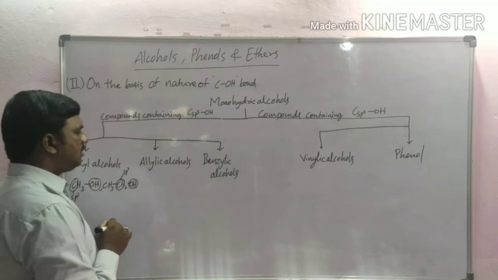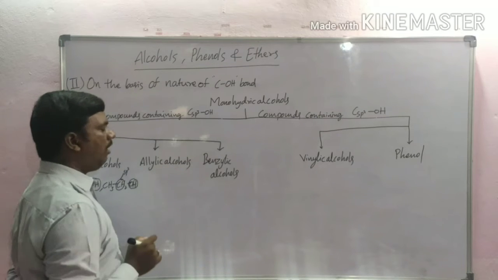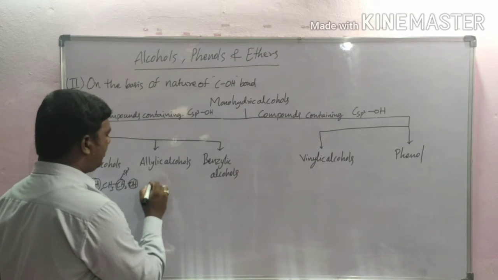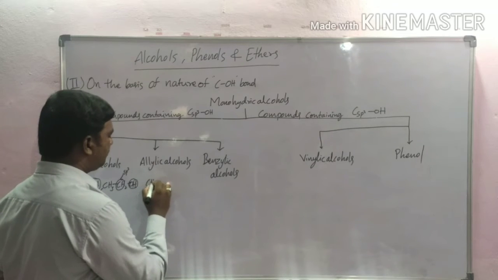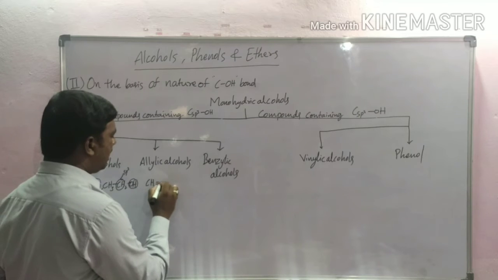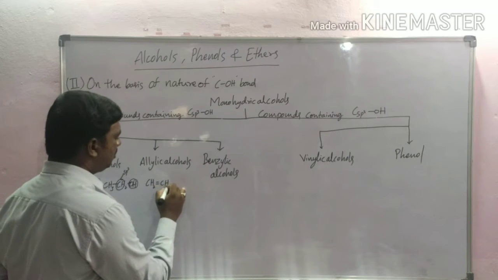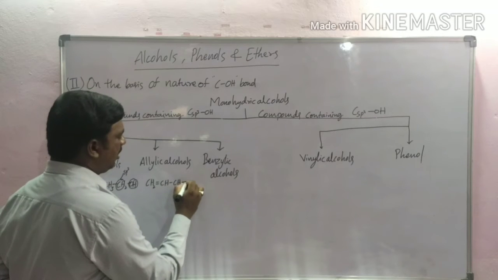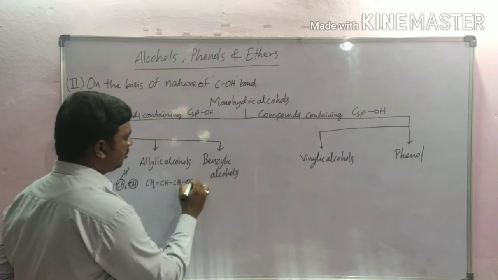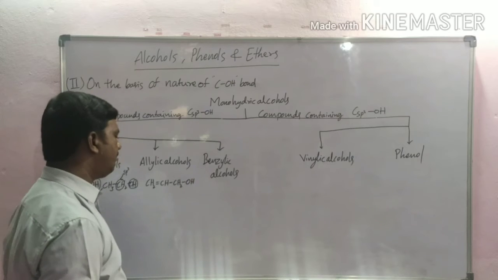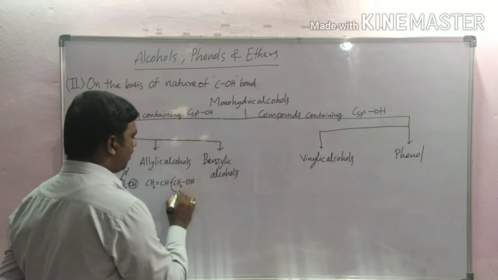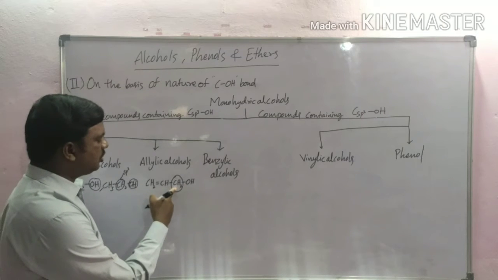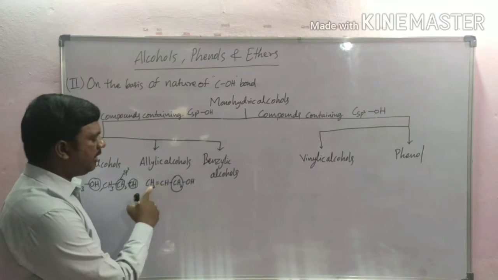And next one, allylic alcohols. In these alcohols, the OH group is attached to an sp3 carbon atom, which is attached to a carbon-carbon double bond.